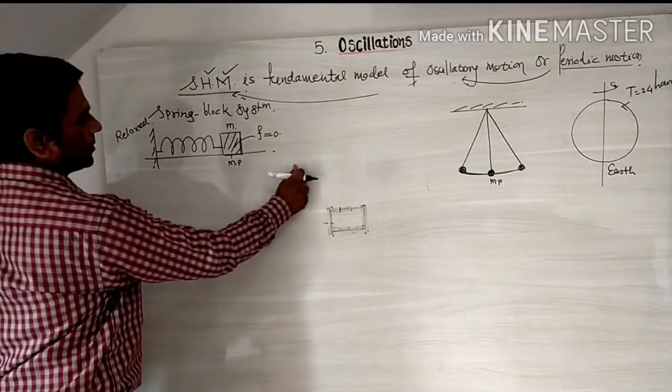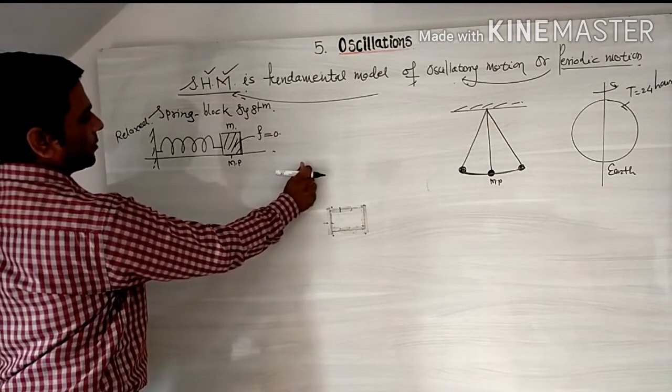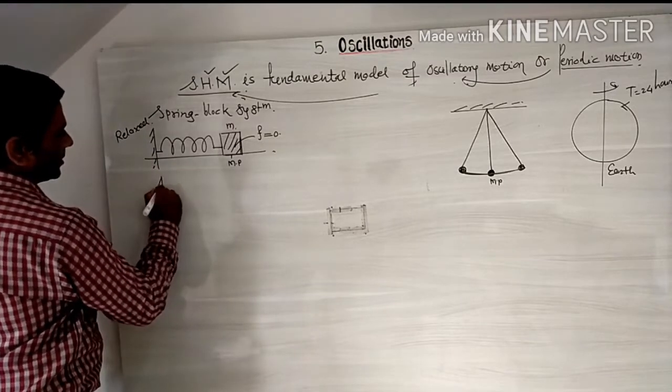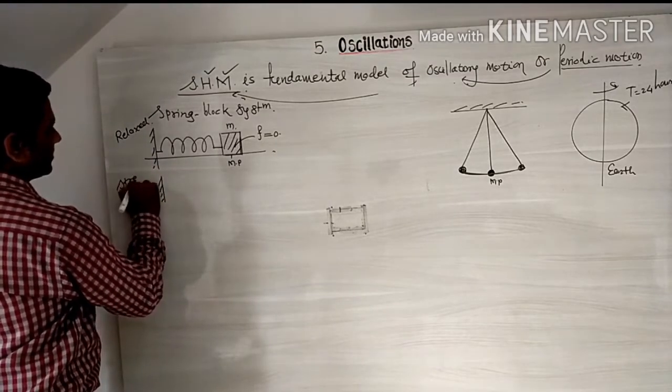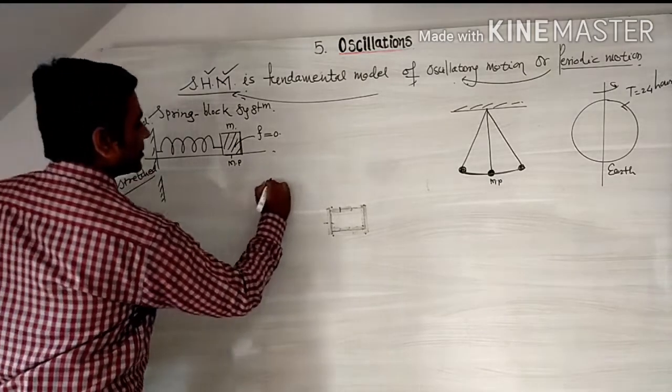If the block is displaced toward the right side from the mean position, then what happens? The spring is stretched.